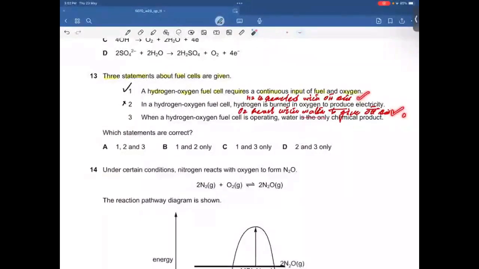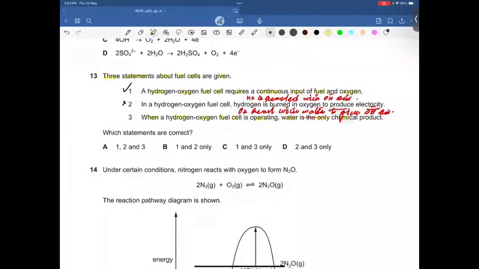So that means the second statement is absolutely incorrect, because hydrogen is burnt in oxygen to produce electricity. Technically, it's not happening. When a hydrogen-oxygen fuel cell is operating, water is the only chemical product.